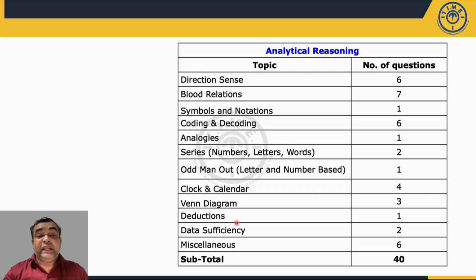No question based on input output, no question based on decision making. In fact, deductions also had only one question asked, but that was not your normal deductions question. Here they had given a set of statements, and the options were like that. Suppose options had 3 statements. So which option, the first 2 statements give the third statement as a conclusion. From the first 2 statements, the third should be the conclusion.